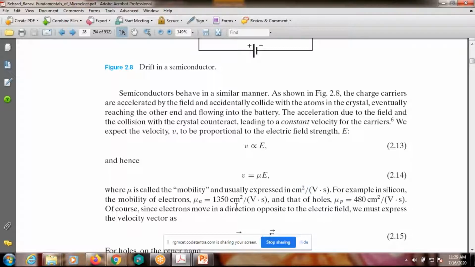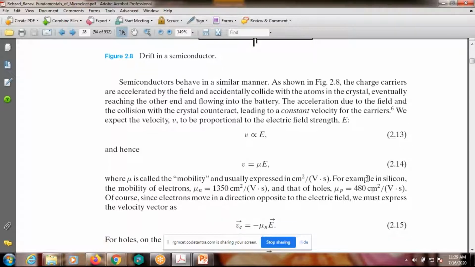For example, in silicon, these values are the intrinsic values, not doped silicon. These are all for pure silicon. The mobility of electrons, mu n, is 1350 centimeter square per volt second, and the mobility of holes, mu p, is 480.